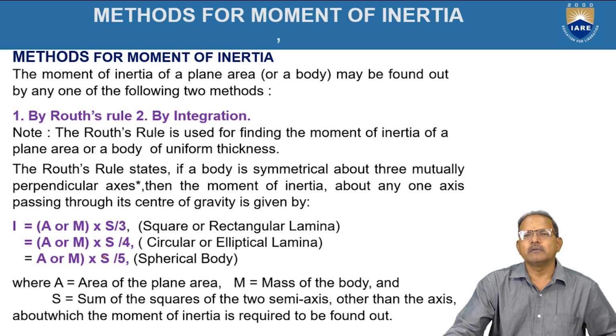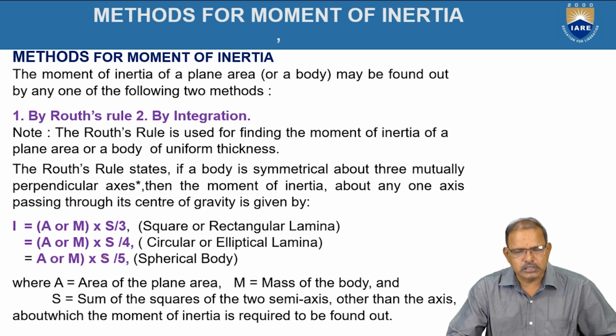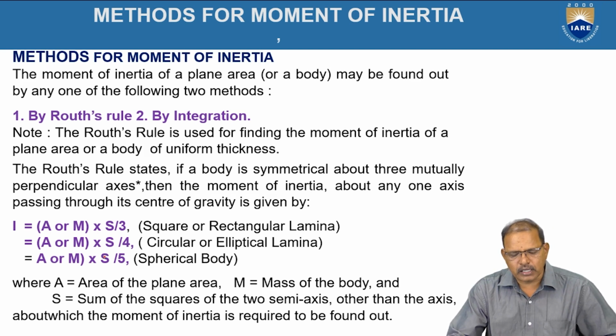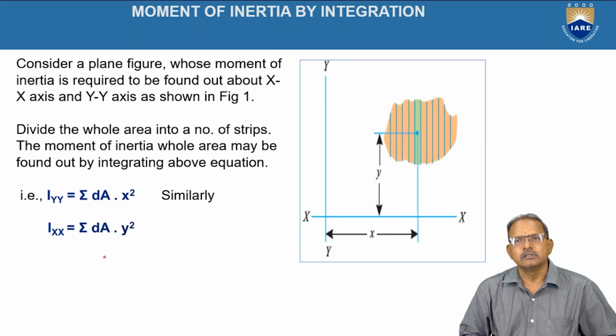It is only applicable for determining the moment of inertia of objects or plane areas which are symmetrical about three mutually perpendicular axes.